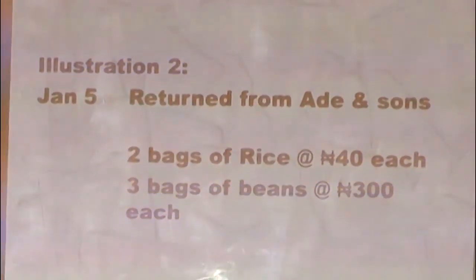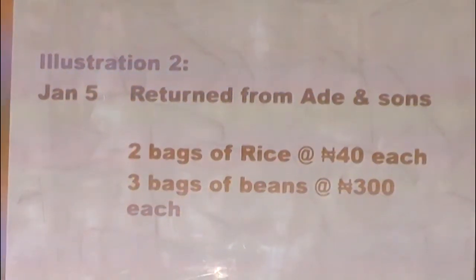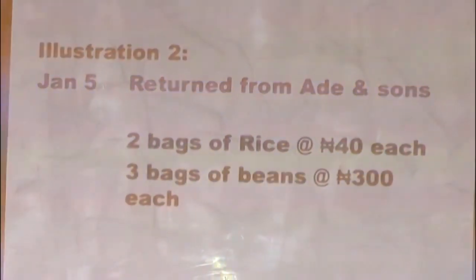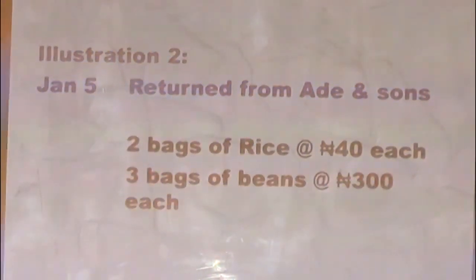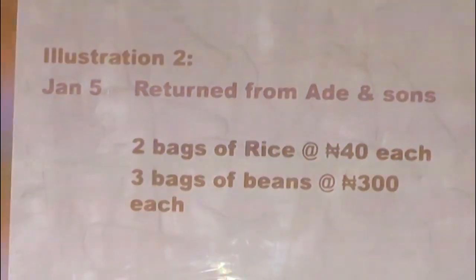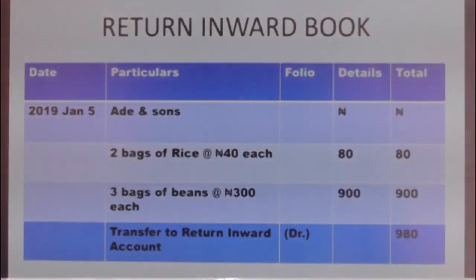Now, let us see an illustration that will help us to understand how to post to the return inward. The first illustration says that on January 5th, there was a return from Ade and Sons: 2 bags of rice, 40 naira each, and 3 bags of beans, 300 naira each. Let's see the solution to that.